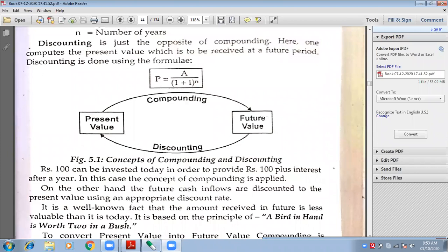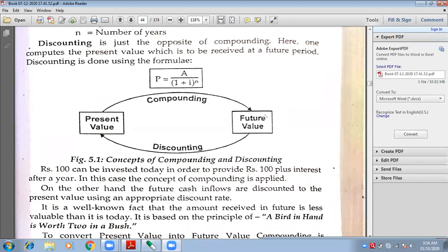Now suppose if you want to buy a car in the future, maybe after 5 years. So after 5 years, you will not see today's value. Today's value of car is 5 lakhs rupees.